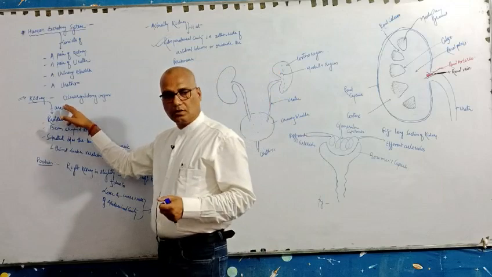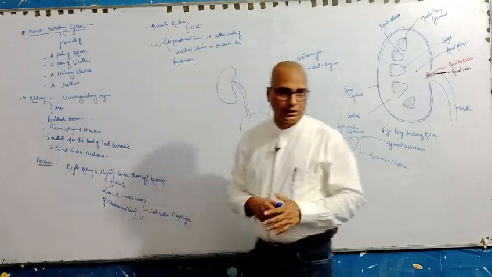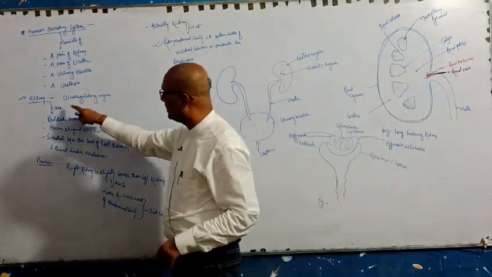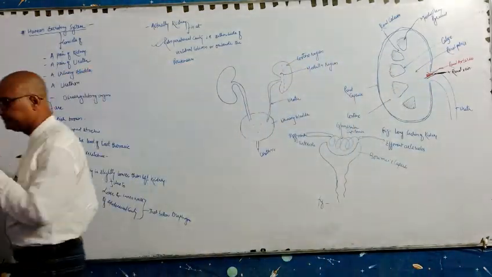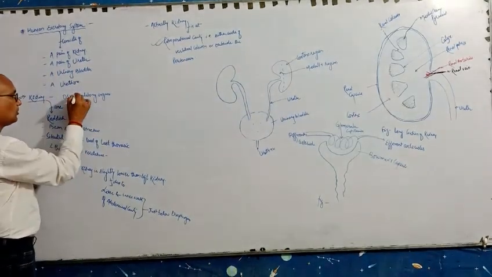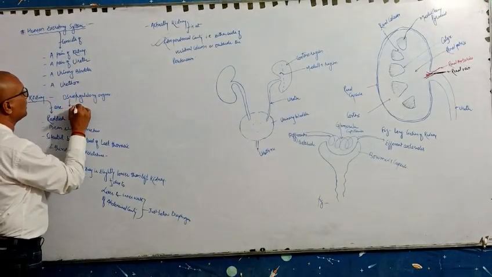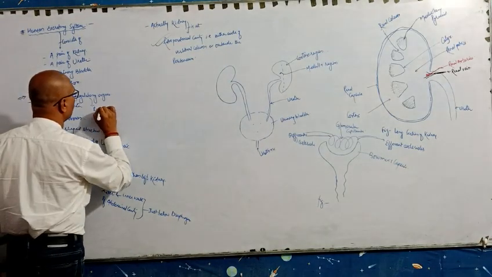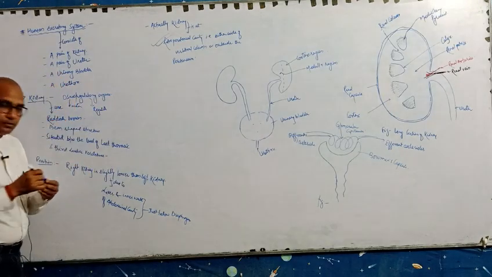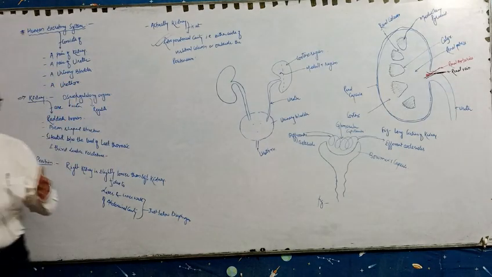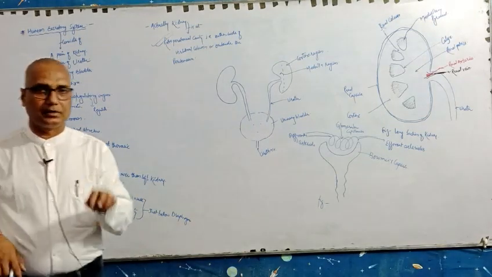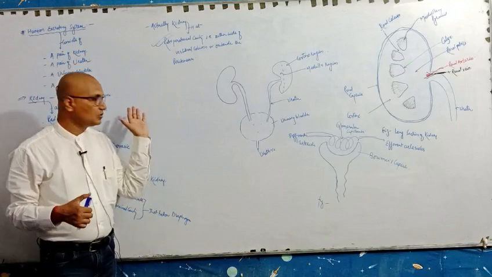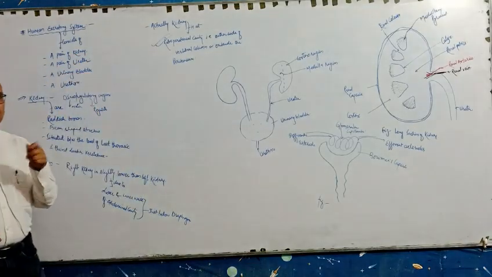So, kidney is also called the osmoregulatory organ. Kidney is called an osmoregulatory organ because osmo means water, and regulation, regulatory, regulate, like a fan. We have a fan in our home, and that is connected with a regulator. The regulator just increases or decreases the speed of the fan. So kidney is also an osmoregulatory organ.